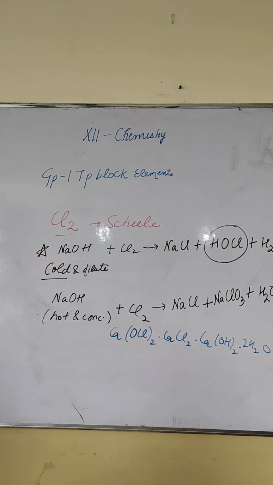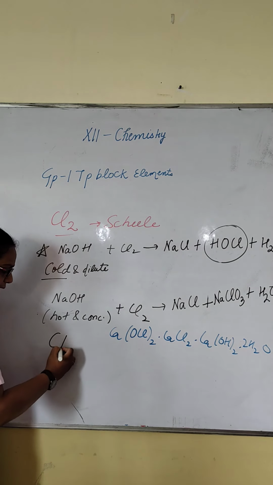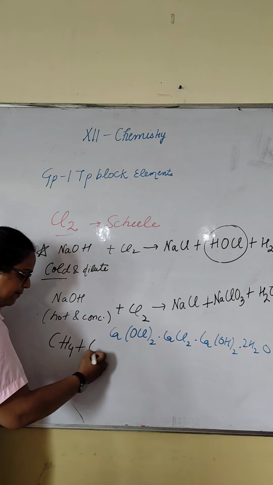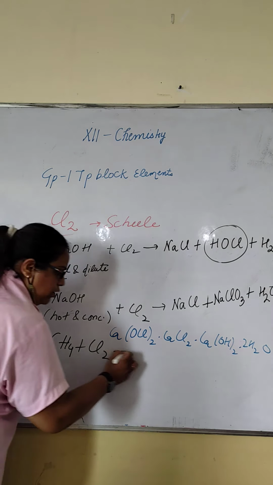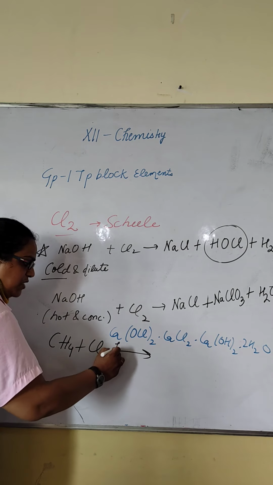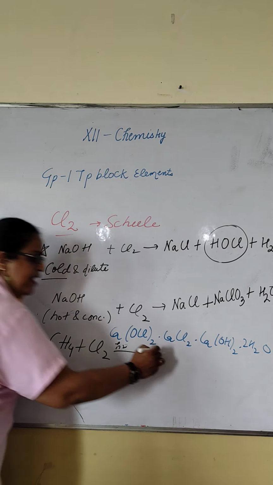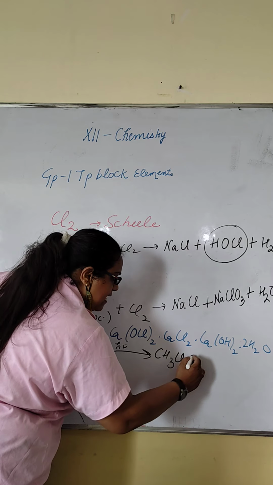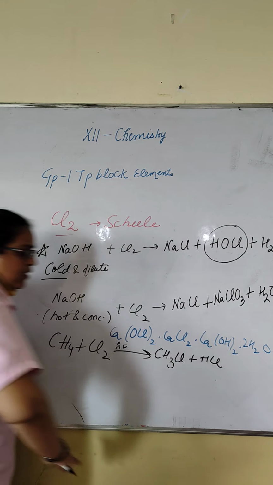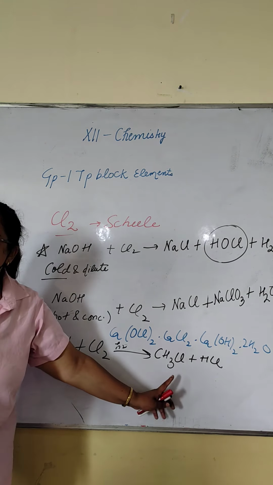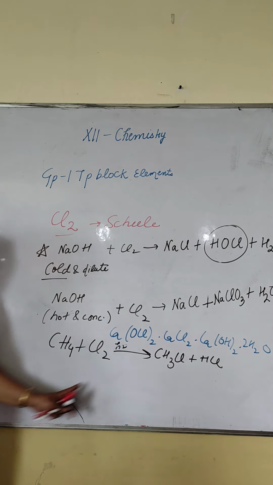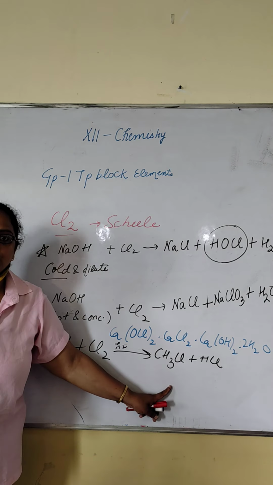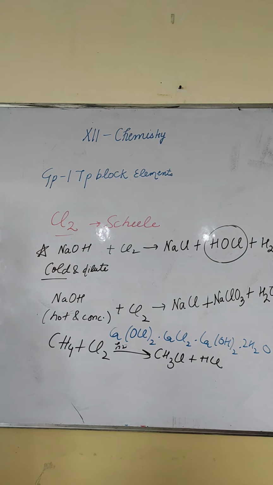Chlorine also reacts with different hydrocarbons to form substitution products. Like in class 11th we did the same. Methane undergoes free radical halogenation reaction. In sunlight, it will form CH3Cl plus HCl. You can replace all the hydrogens with chlorine. Fine? It undergoes substitution reaction with hydrocarbons.